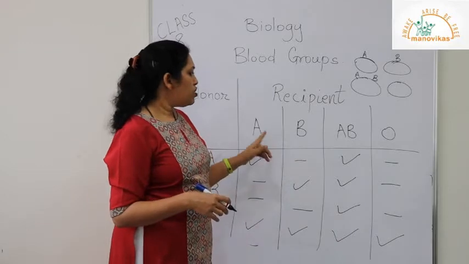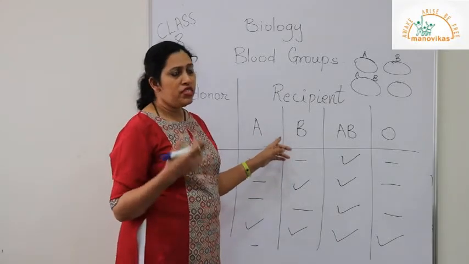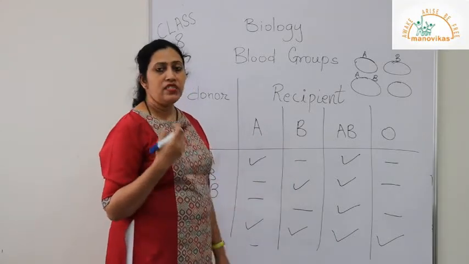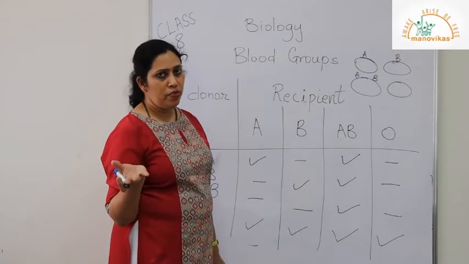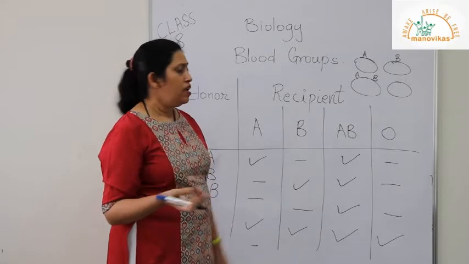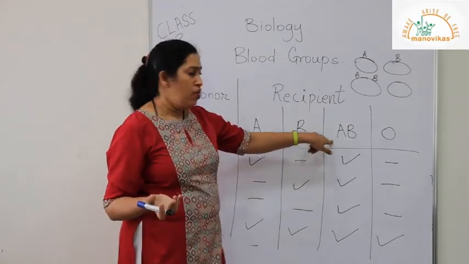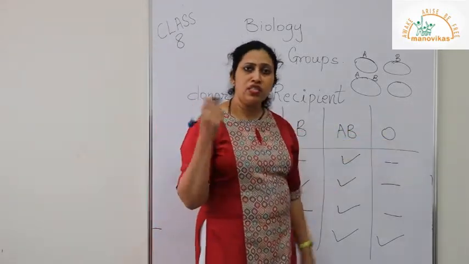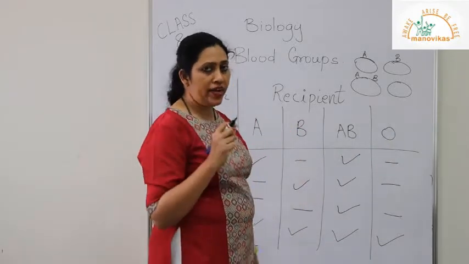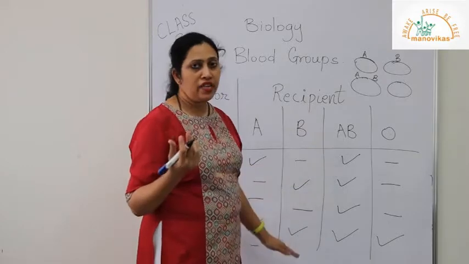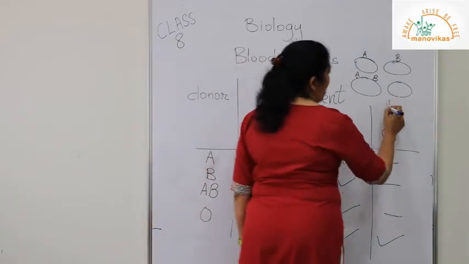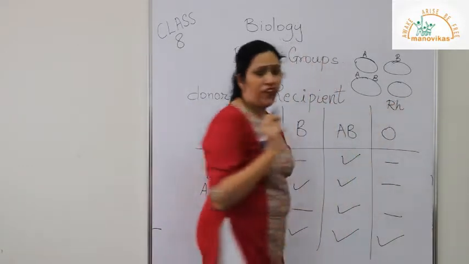Now coming to another factor. You must have heard sometimes that there are B positive people and B negative people, or A positive, A negative, or AB positive, AB negative, O positive, O negative. Now what does this mean? There is another factor. It will be done in the higher classes, but that factor is called Rh factor.